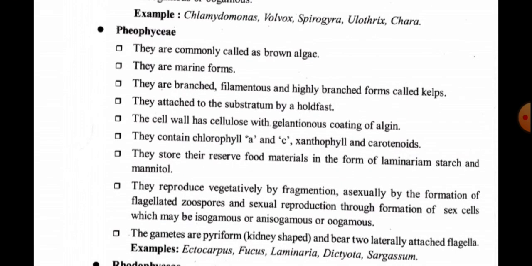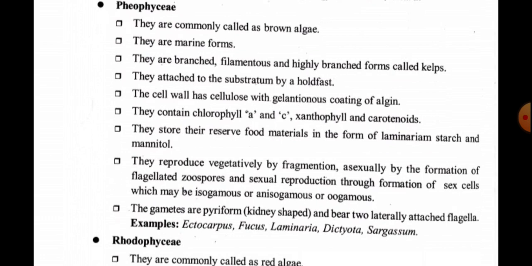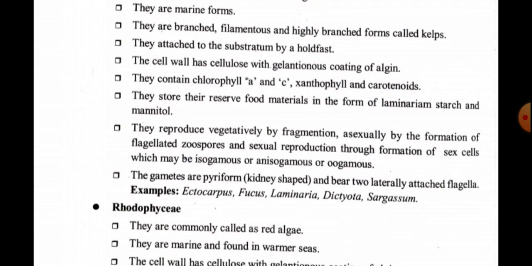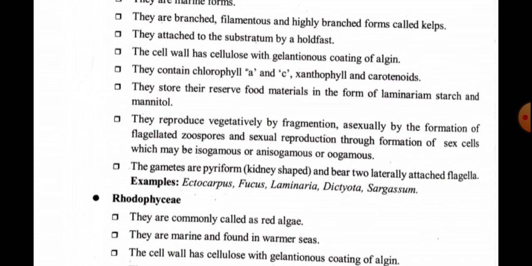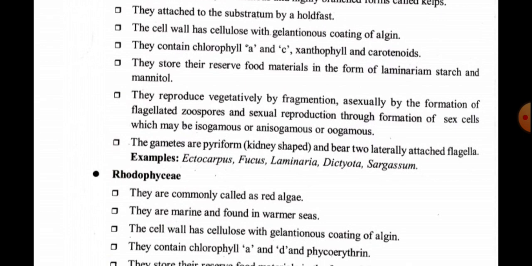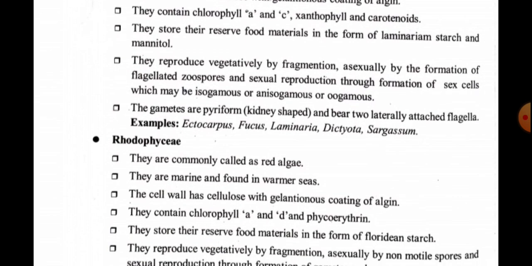Next, Phaeophyceae. They are commonly called brown algae. They are marine forms. They are branched filamentous and highly branched forms called kelps, and they are attached to the substratum by a holdfast. The cell wall has cellulose with a gelatinous coating of algin, and they contain chlorophyll a and c. Reproduction is vegetative by fragmentation, and asexual by the formation of biflagellate zoospores.